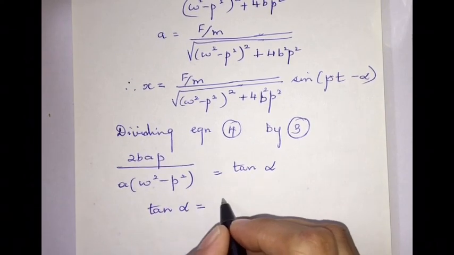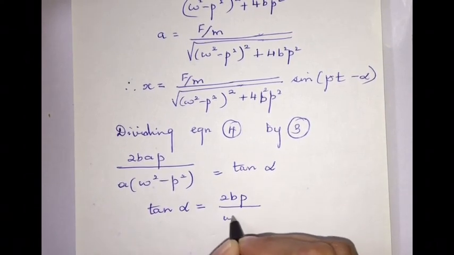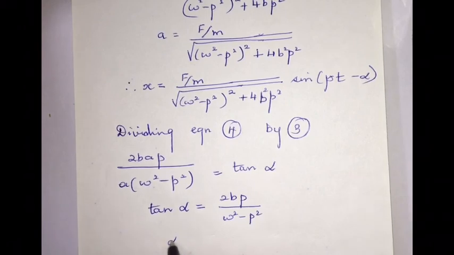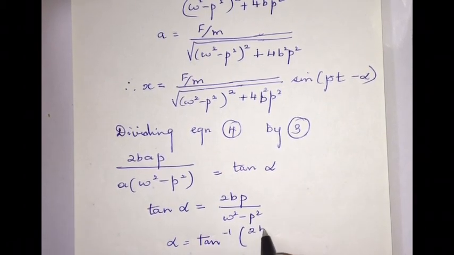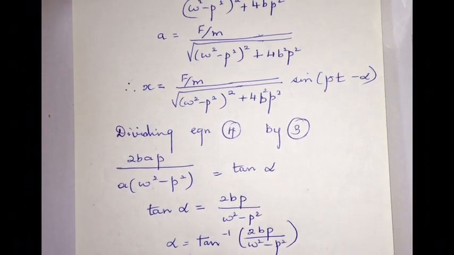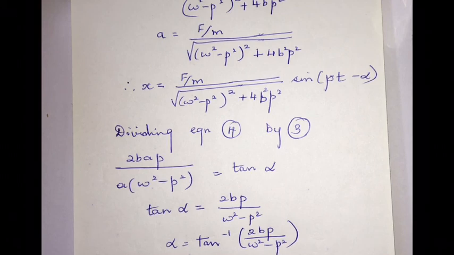A gets cancelled, so tan α = 2bp/(ω² - p²), or α = tan⁻¹[2bp/(ω² - p²)]. So this gives the equation for phase of forced vibrations.